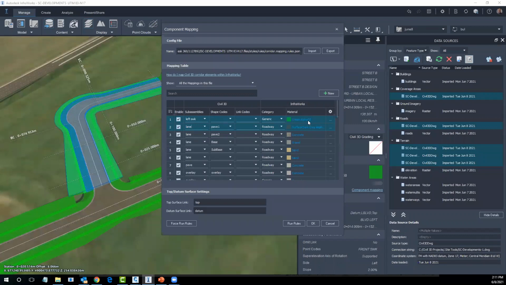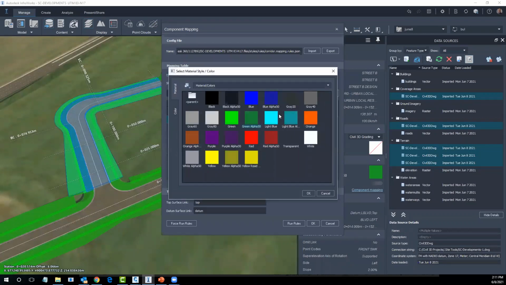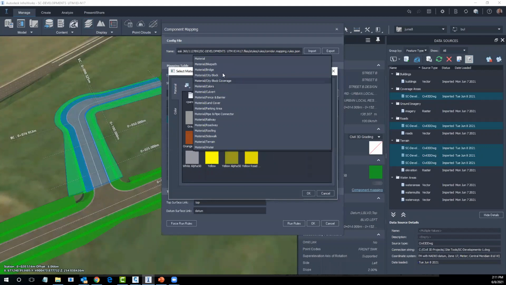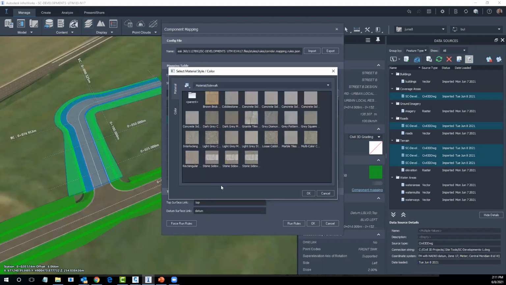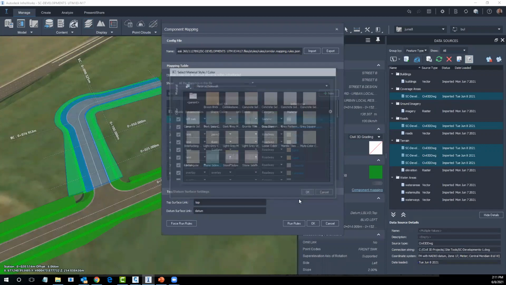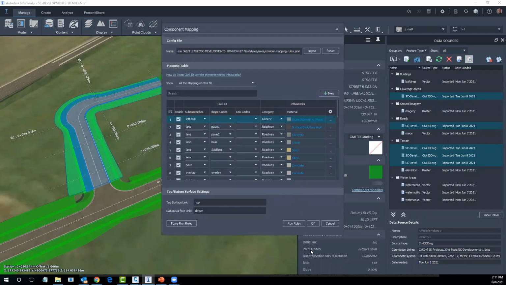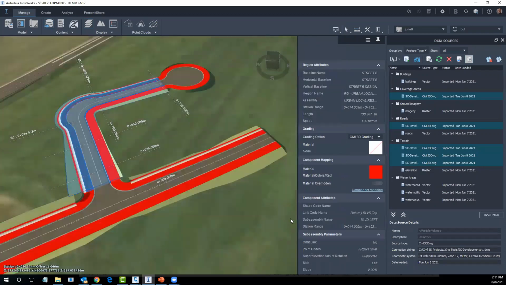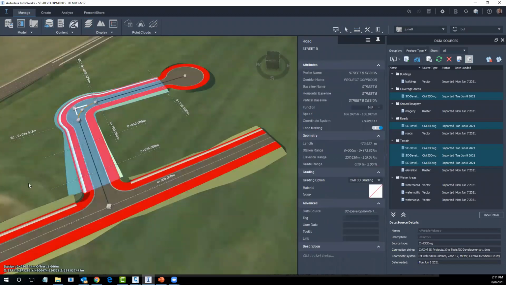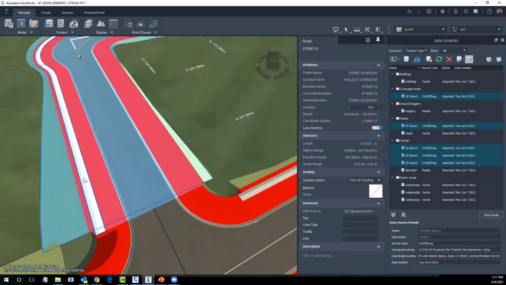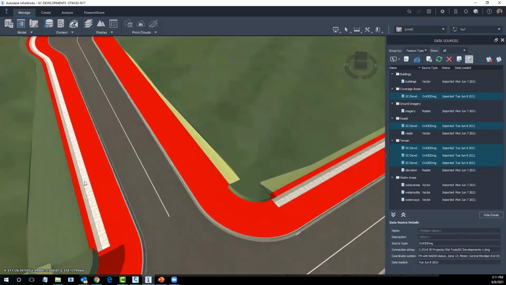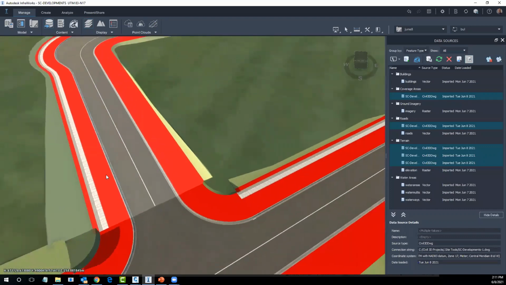So if you had left sidewalk and you decided you needed to show it slightly differently, you can say, okay, well, I want that one to look not like a material. I want to make it look like a sidewalk, and you can pick the one that you want to apply. So if we say we're going to run the rules, if I've selected that or included that information in, you can see it's updating. So there's my left sidewalk being shown, and I happen to turn the boulevards red, but you get the idea.